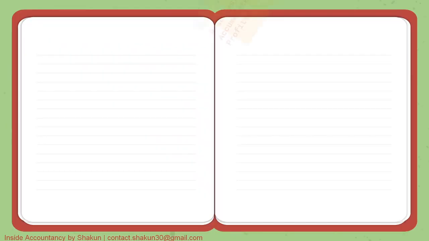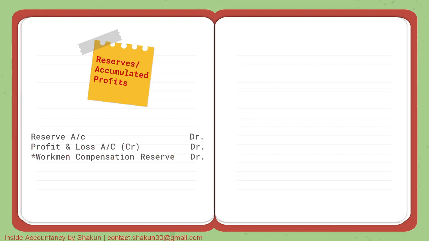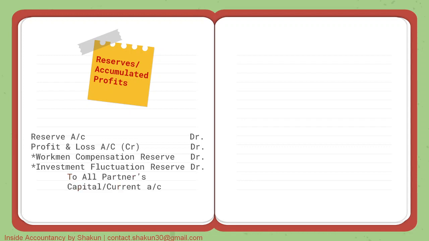Moving on. What would be the journal entry in case of reserves or accumulated profits? So all the reserves or accumulated profits have a credit balance. Hence, they should be debited because we need to write them off. So any reserve or any profit and loss credit balance or workmen compensation reserve or investment fluctuation reserve should be debited because they have a credit balance, and they should be transferred to all the partners' capital or current account in their old ratio.